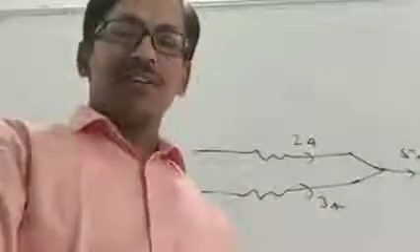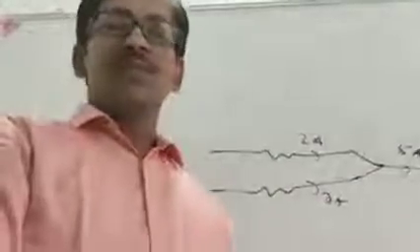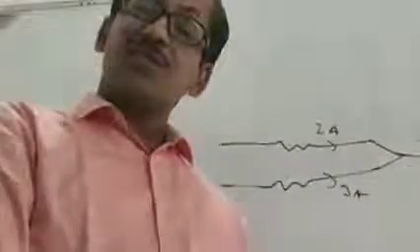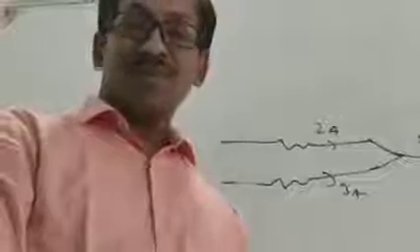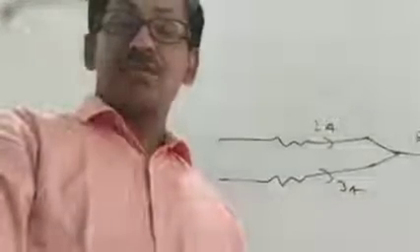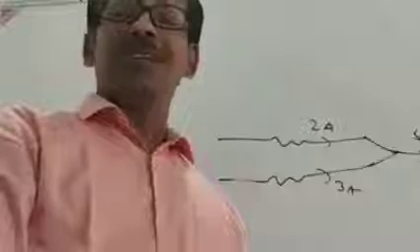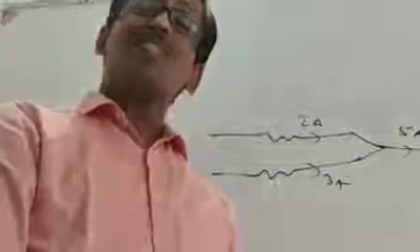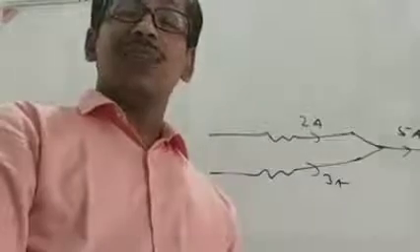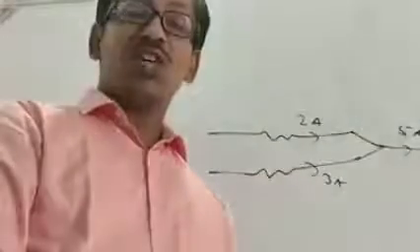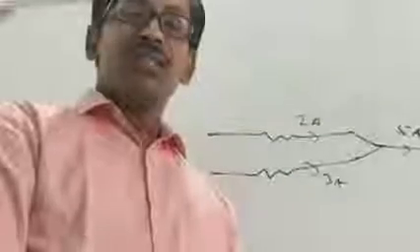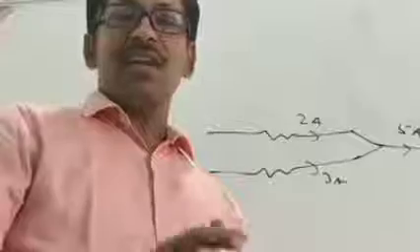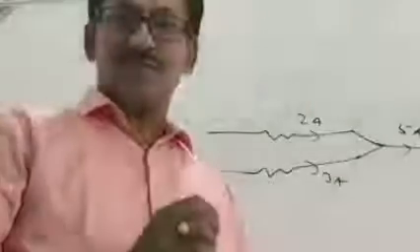Similarly, another example I will tell you is fluid pressure or liquid pressure. That seems to have direction, because you know pressure is force by area. Force has a direction, but pressure has no direction. Liquid pressure has no specific direction. Liquid pressure acts in all directions. That's why it is considered a scalar quantity, not a vector. So this way you can classify physical quantities as scalars and vectors.